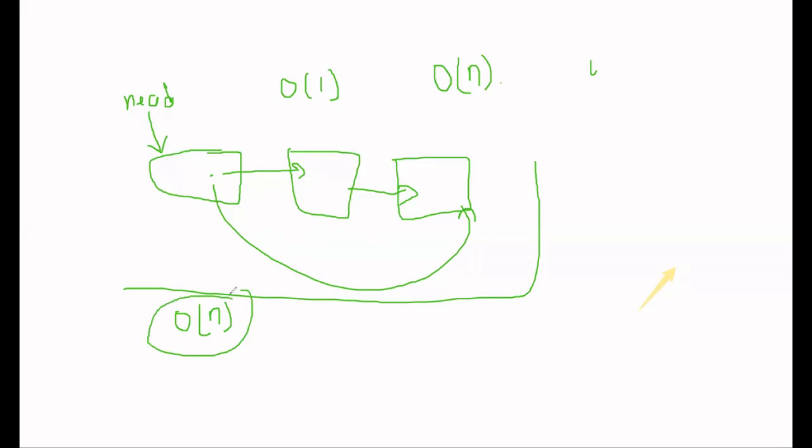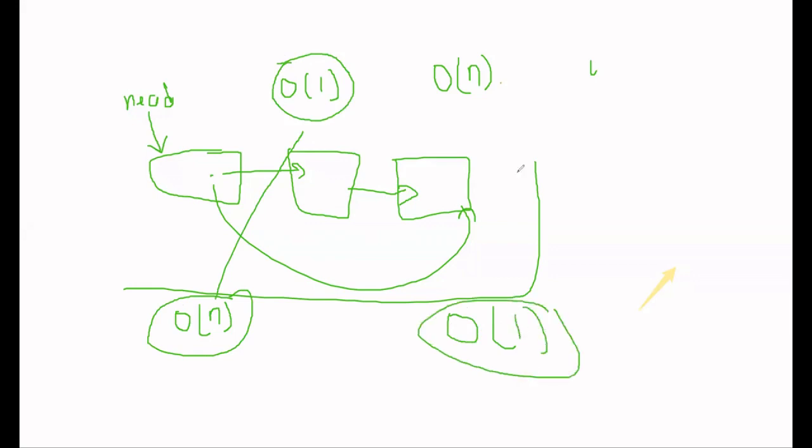Adding at the front in an array was big O of n, and in a linked list, adding at the front will be big O of 1. And in an array, adding data at the last was big O of 1. Okay. And in our linked list, when only the head node is given and we are not given the last node, it is big O of n, and in the case of an array it is big O of 1. Okay.